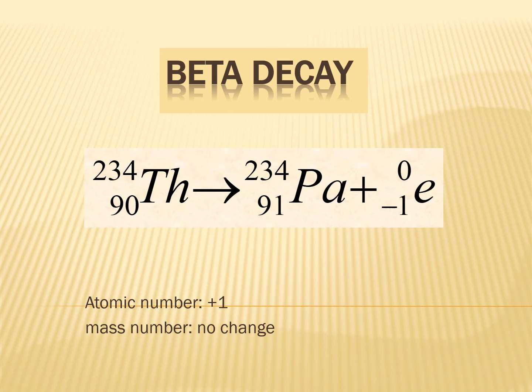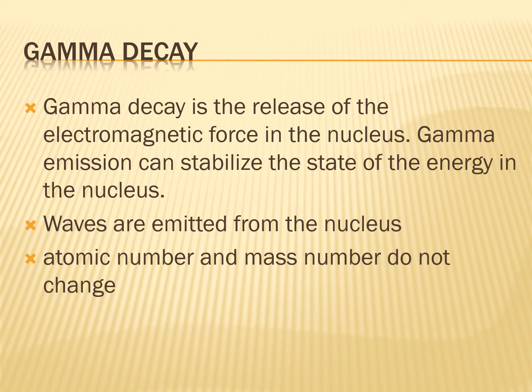So let us see gamma decay. Gamma decay is the release of electromagnetic energy from the nucleus. Gamma emission can stabilize the energy state of the nucleus. These waves are emitted from the nucleus, and the atomic number as well as the mass number do not change.